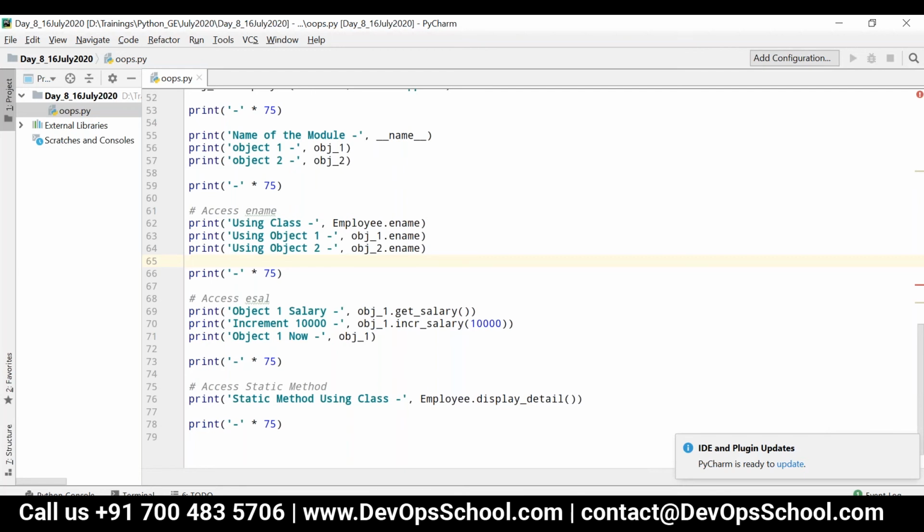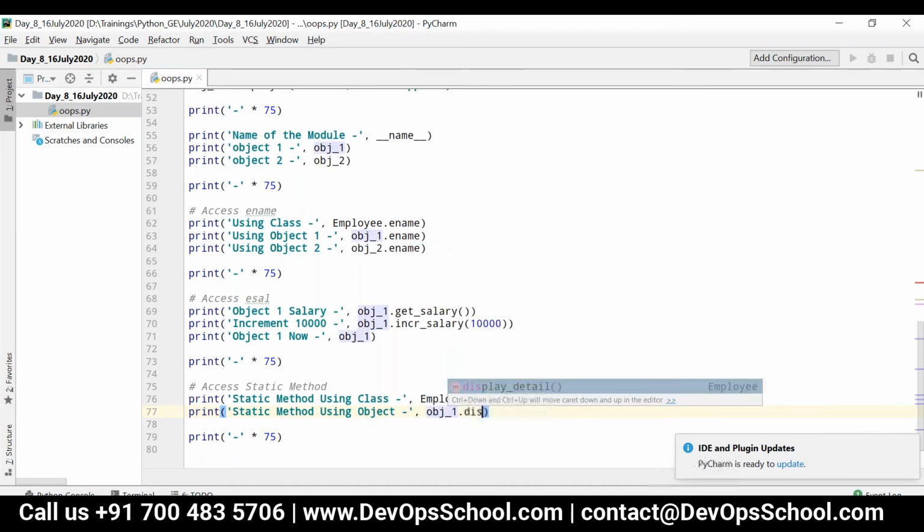And why can't we access the static method using the object name? Let's try that. Okay, so now I am just accessing static method using object. I'm just writing obj_1.display_detail. Now let's see the output.